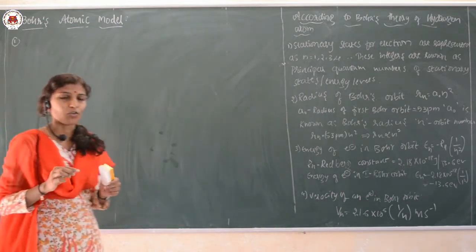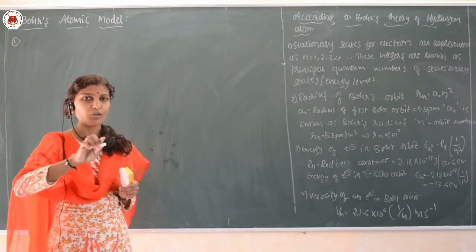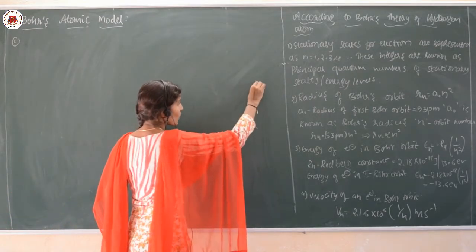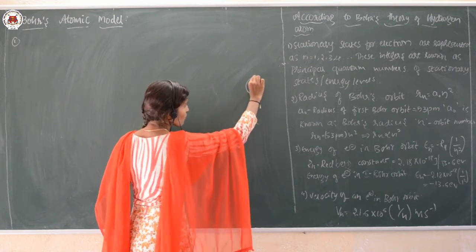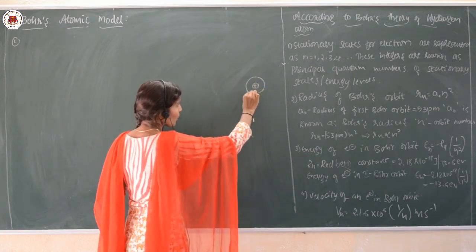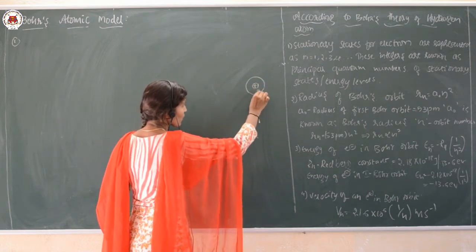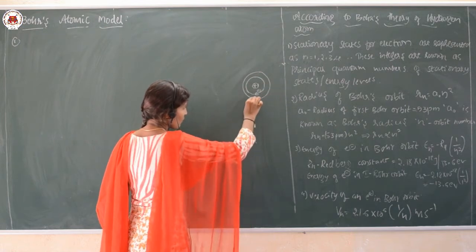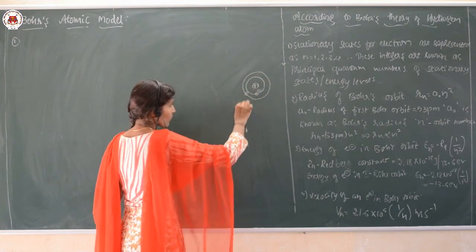The electrons revolve around the nucleus. As we know, this is the positively charged nucleus and the electrons are revolving around the nucleus like this in different pathways. Okay.